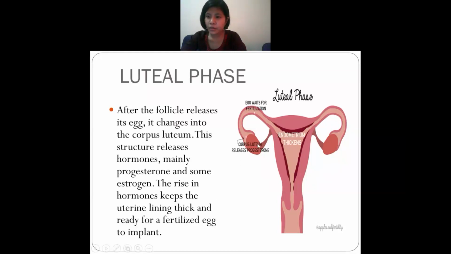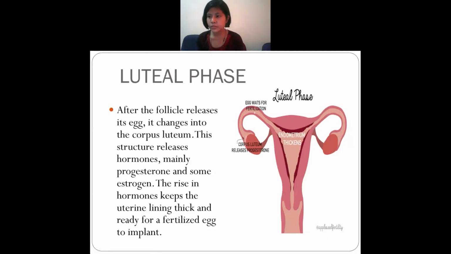This corpus luteum will release another hormone. So what is the name of the hormone? Progesterone. Okay, and some part of estrogen. And these hormones rise, means they will increase the level of the hormones. What happens? They will also increase the uterine lining. They will make it thick, they will make it larger.